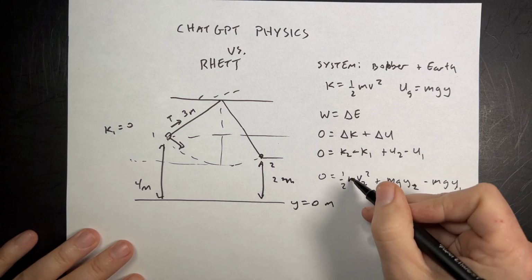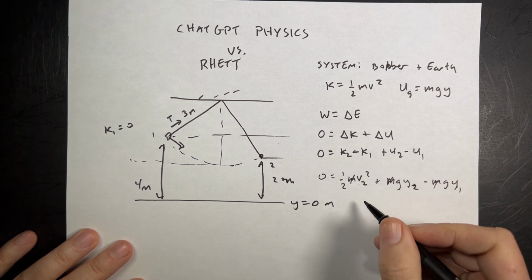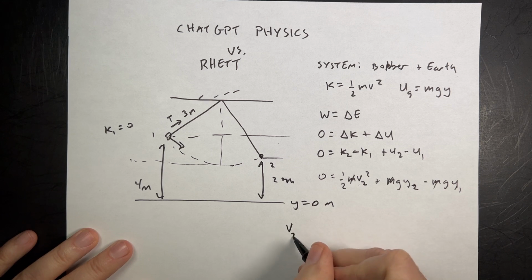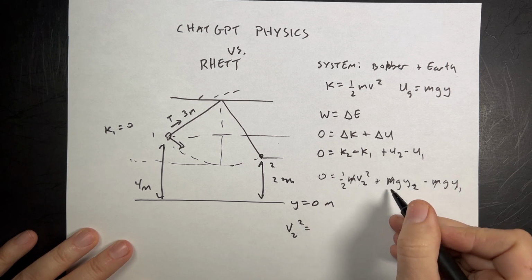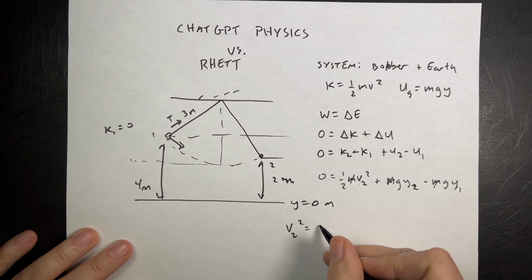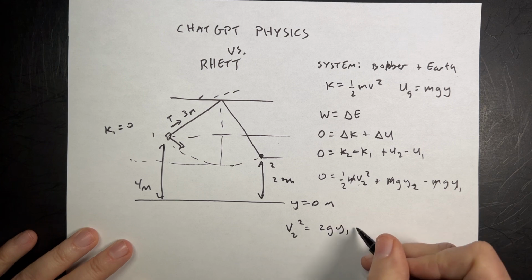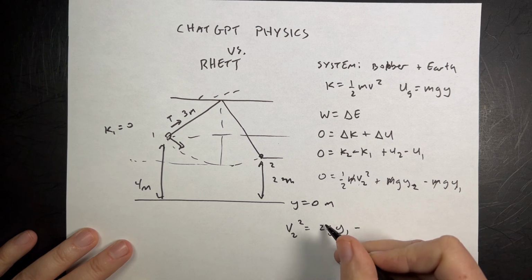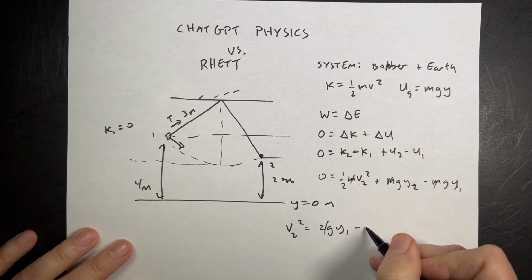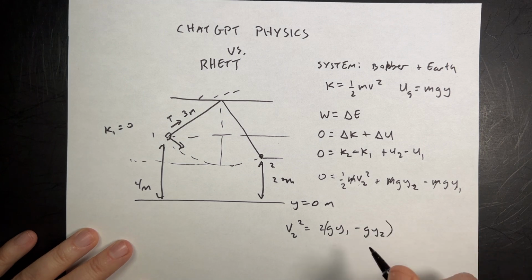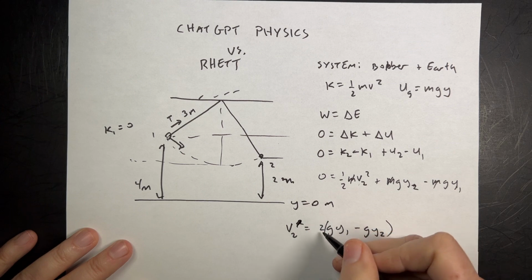So the mass cancels, and I get v2 squared, I'm going to add these to the other side, is going to be equal to 2gy1 minus gy2. And then I take the square root.